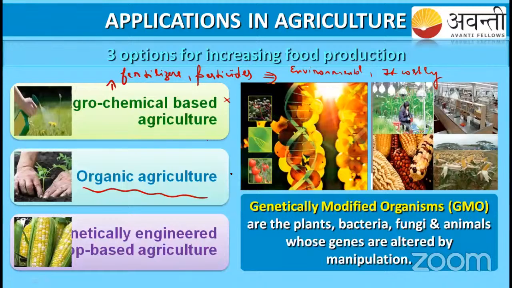Finally, the remaining one is genetically engineered based agriculture. We use genetically engineered plants, so we can produce genetically modified organisms. We can genetically modify the plant for good yield, or we can use bacteria, fungi or animals for the manipulation.